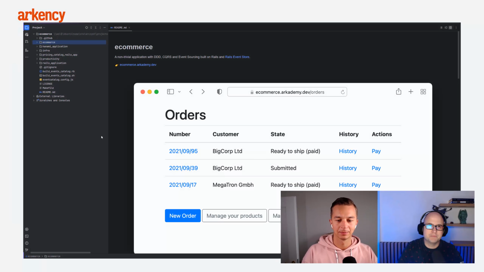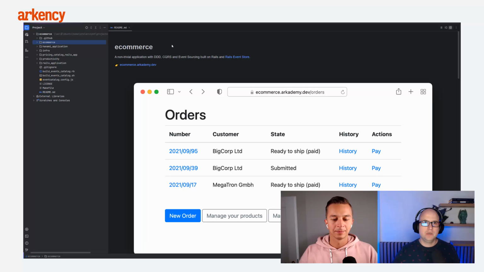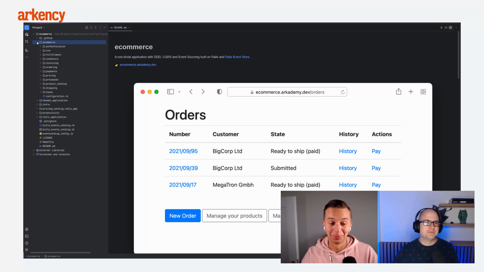Yeah. So maybe let's jump into the code and see what's going on here. I'm not sure, but maybe you are familiar with our e-commerce repository. It's a kind of sample application where we do DDD, CQRS, event sourcing, everything here. And we don't do Kubernetes. Oh yeah, exactly, because it's a modular monolith here, without Kubernetes.